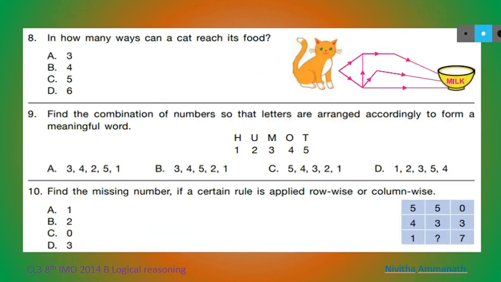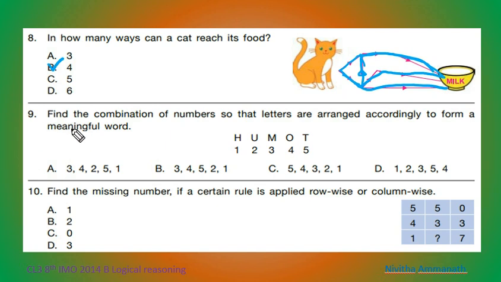Next question. How many ways can a cat reach its food? This is the cat. Here, one way is this one. And this one, the arrow is here. So this one is second. And this one is third. This one is fourth. So how many ways?